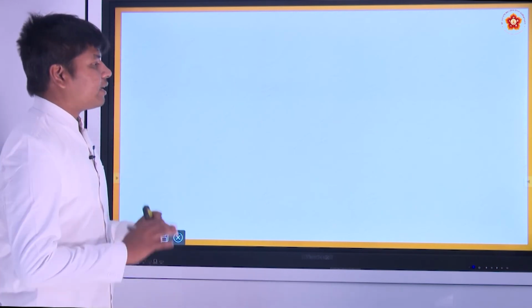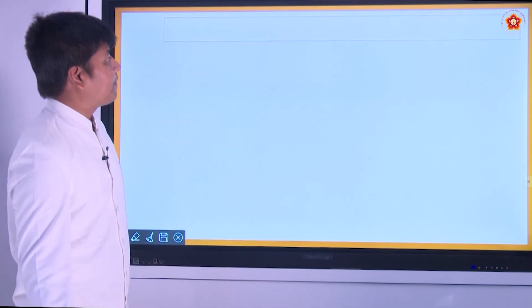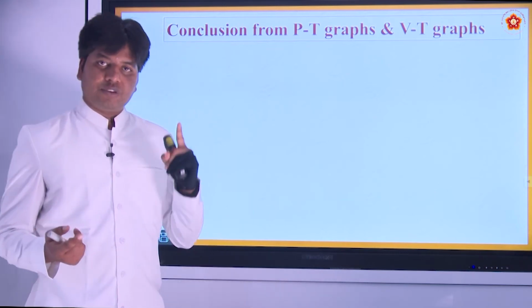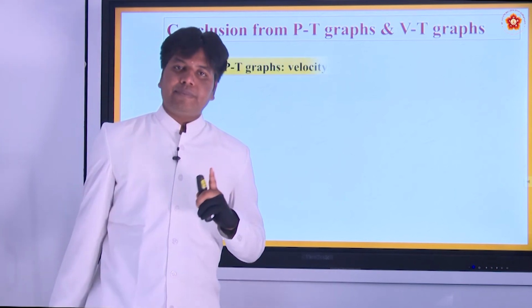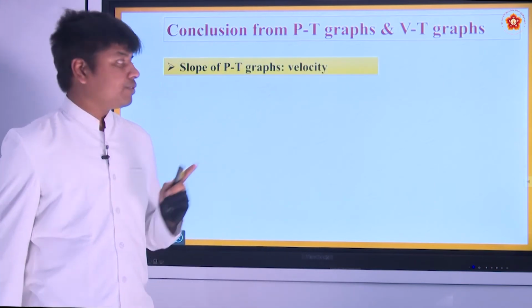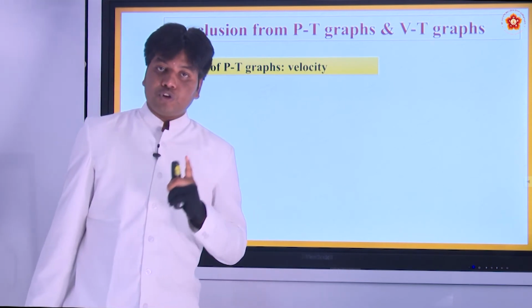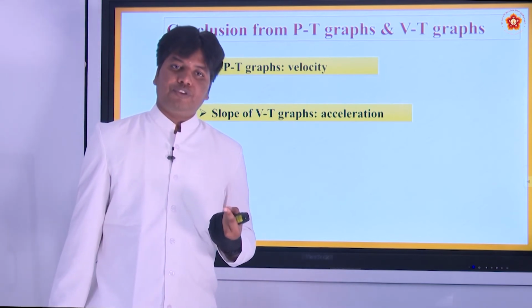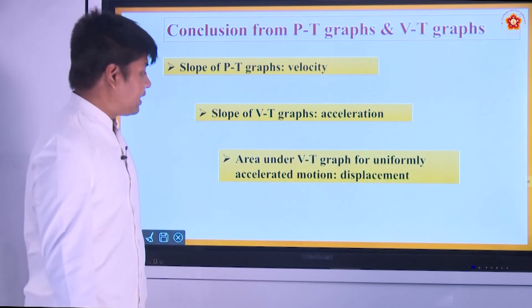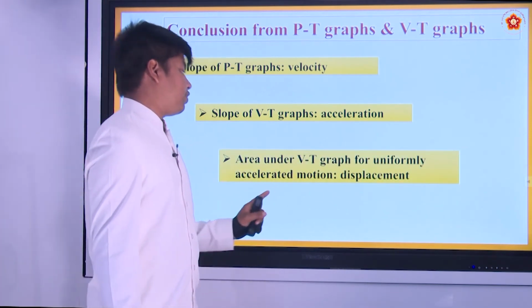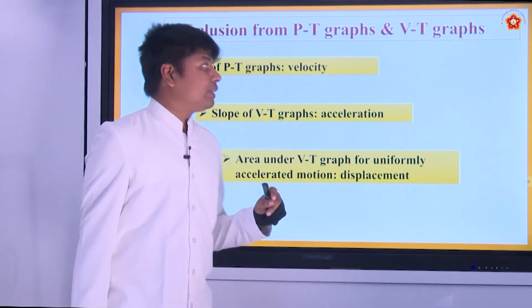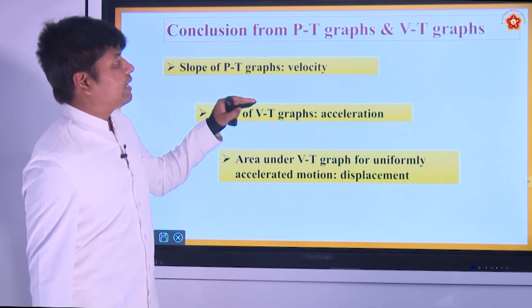All right. So what are the conclusions from the position time graphs and also the VT graphs? We have studied all the graphs, position time and also velocity time. What does the slope of a position time graph give you? The slope of a position time graph gives you the velocity. What does the slope of a velocity time graph give you? It gives you acceleration. And what does the area under the velocity time graph give you for uniformly accelerated motion? It gives you the displacement. All right. So these are the conclusions from PT graphs and VT graphs.